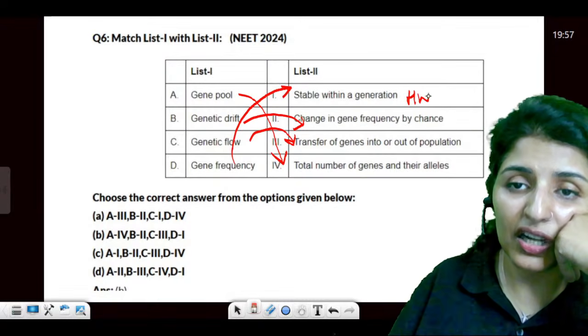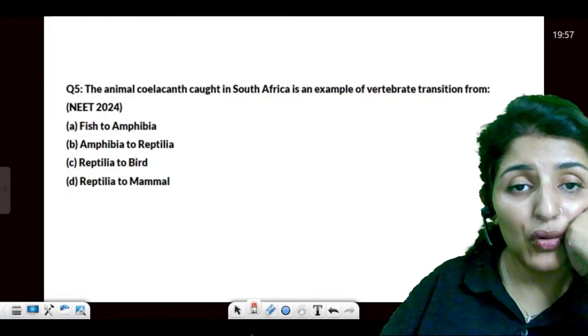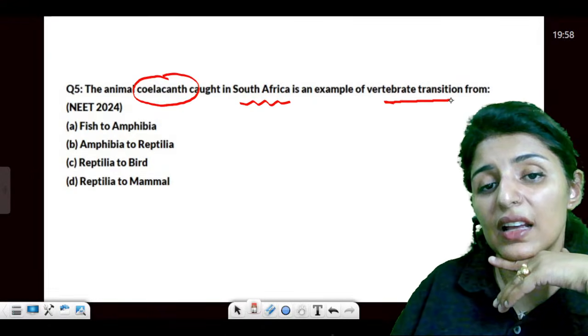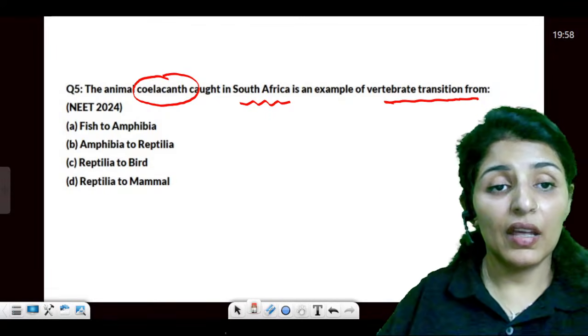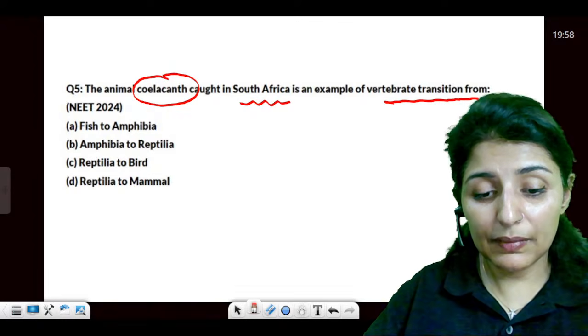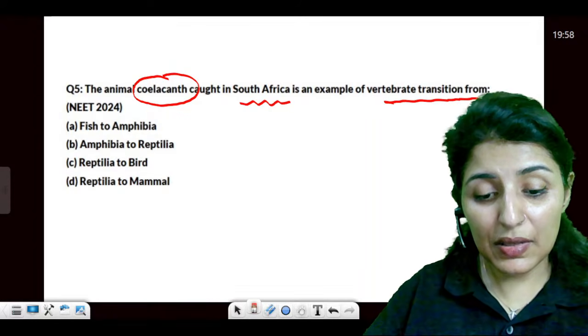Now that is called Hardy-Weinberg equilibrium. Are these points clear? All right. Moving on now. Coelacanth caught in South America is an example of vertebrate transition from... What type of transition does it represent, guys?